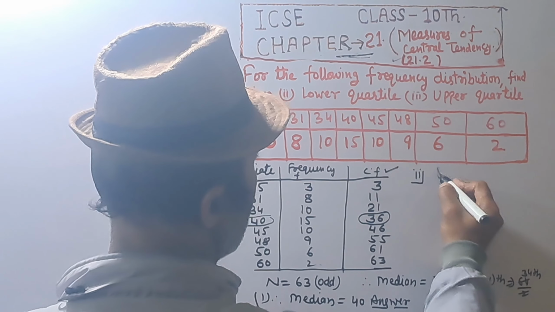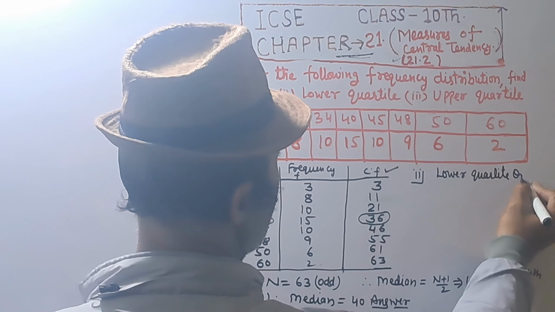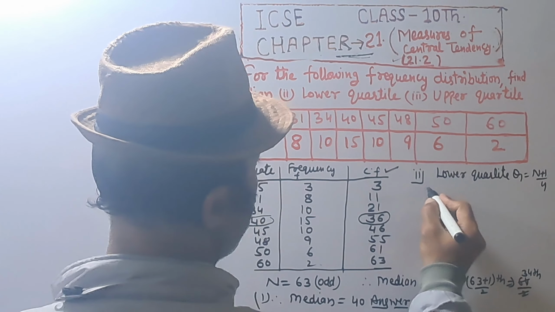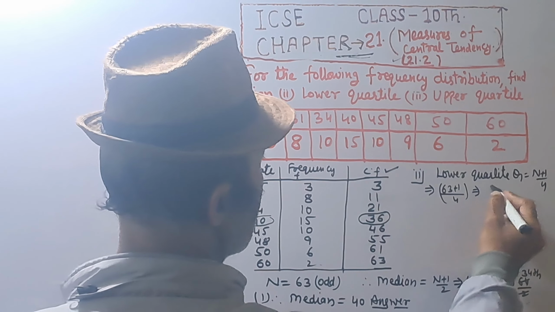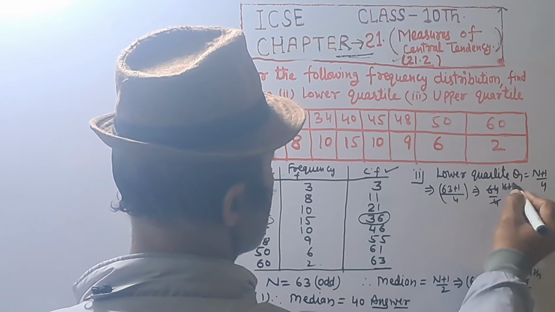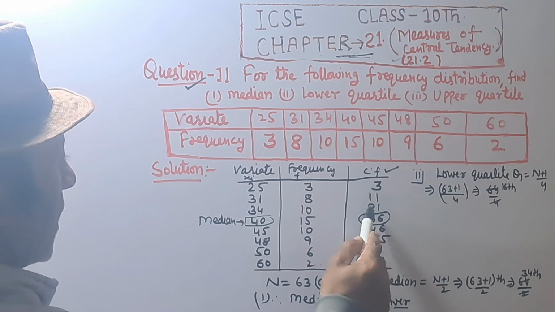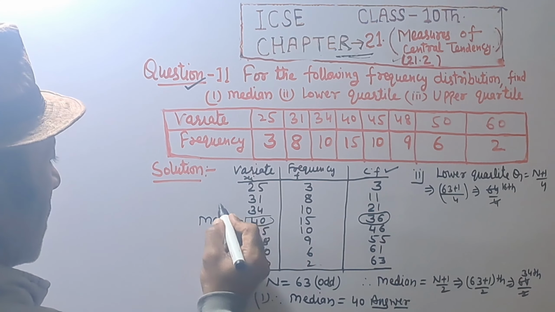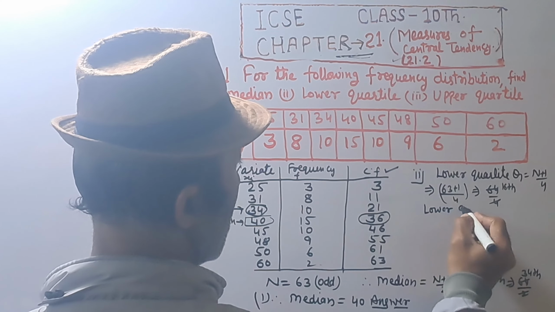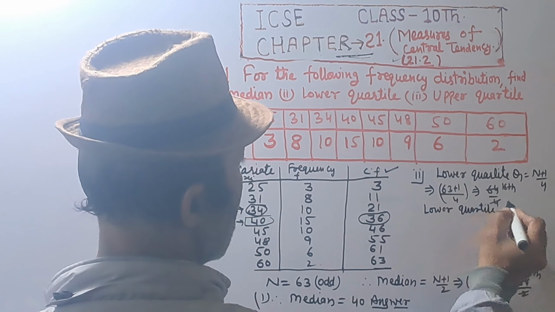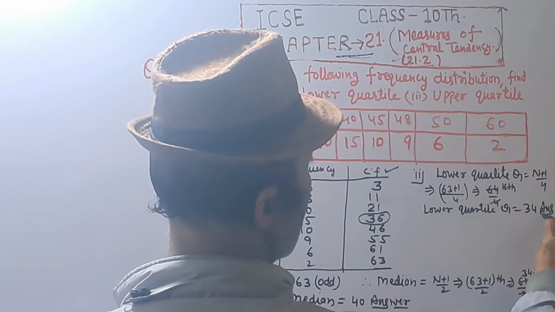Second part, lower quartile. Q1 equal to n plus 1 upon 4, which implies 63 plus 1 upon 4, 64 upon 4, 16th term, and 16 lies in cumulative frequency, that is 12 to 21, and Q1, lower quartile Q1 equal to 34. Answer.